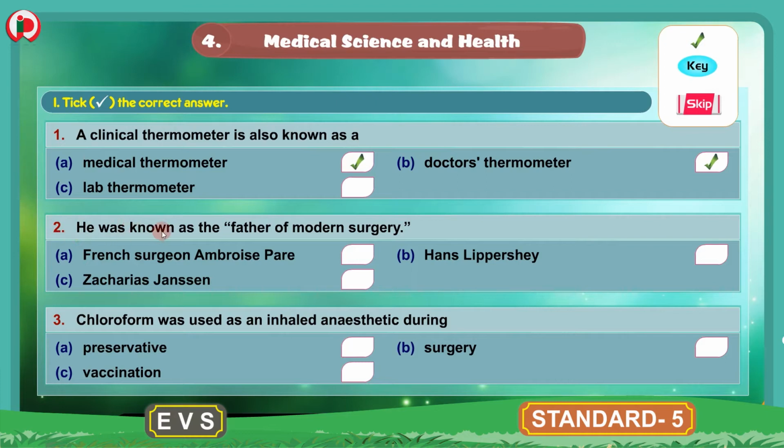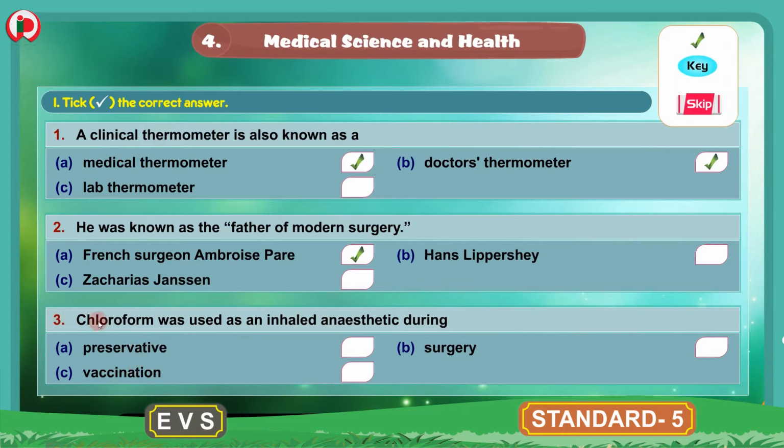2. He was known as the father of modern surgery. The options are A. French surgeon Ambrose Paré, B. Hans Lippershey, C. Zacharias Janssen. So among these 3 persons, who is known as father of modern surgery? Yes, the answer is option A. French surgeon Ambrose Paré. He was known as the father of modern surgery. You will put a tick mark for option A here.